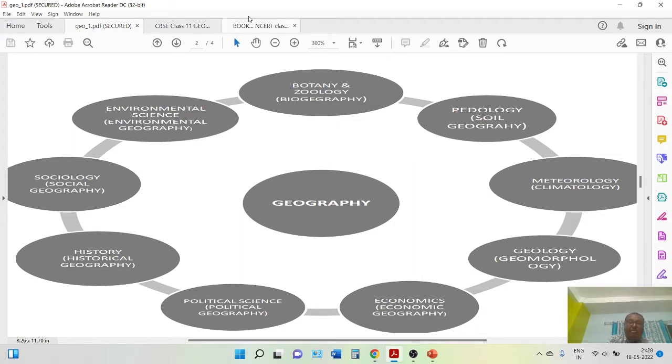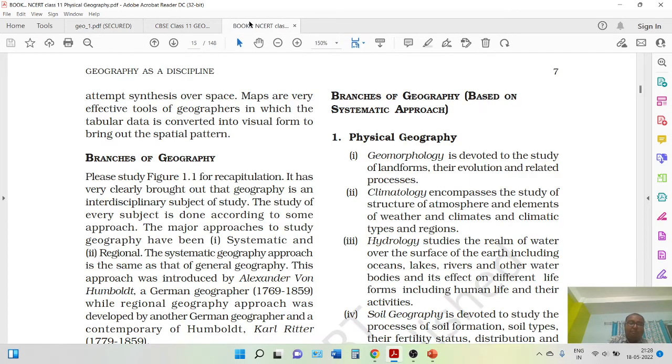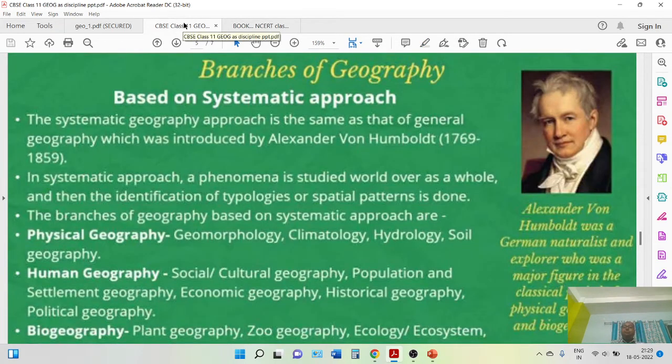Okay, so from your book you can see our next part, that is the branches of geography. Today we will start this part. Different branches of geography. So I'm highlighting this part for you, branches of geography. I have already discussed some of the important specialized branches of geography, but in a broader way, there are two important branches of geography.